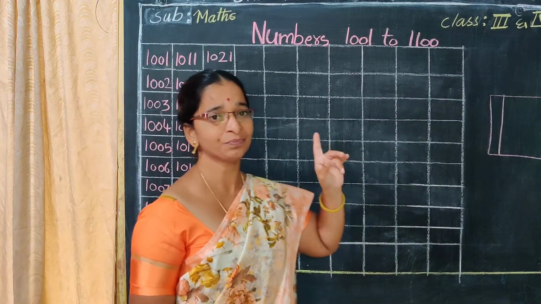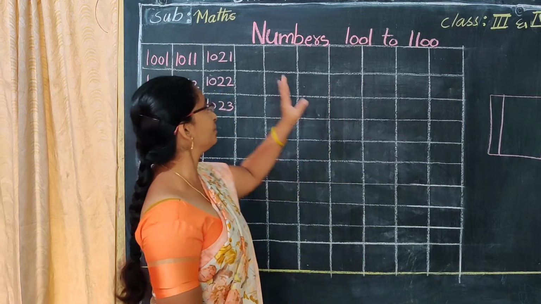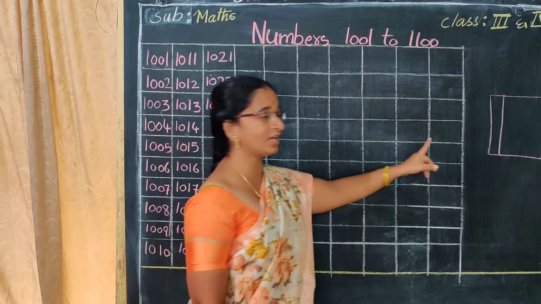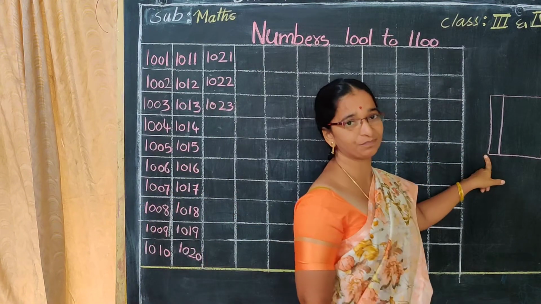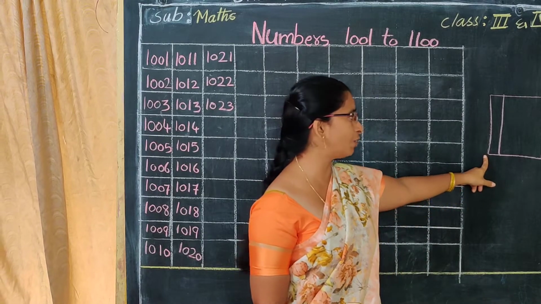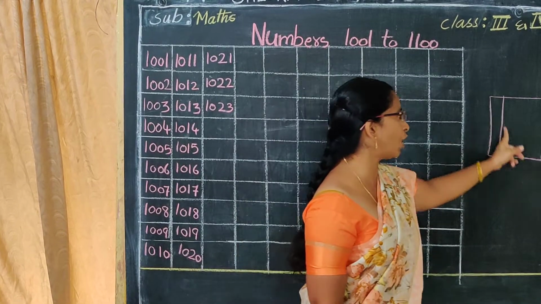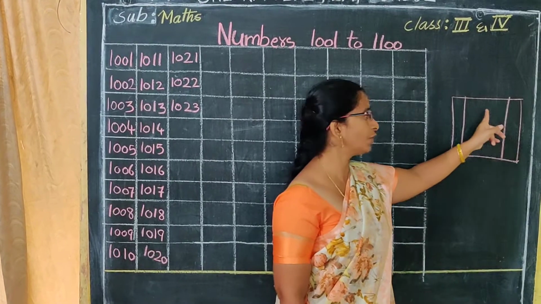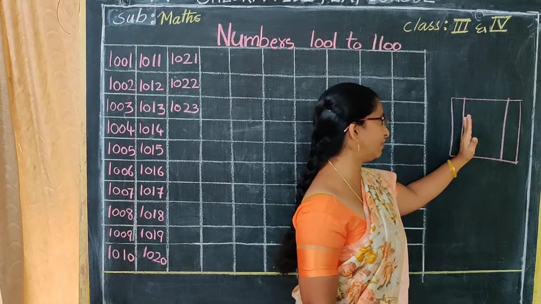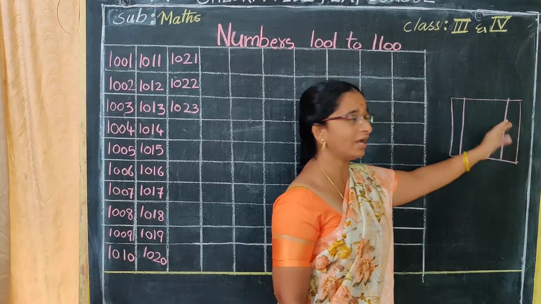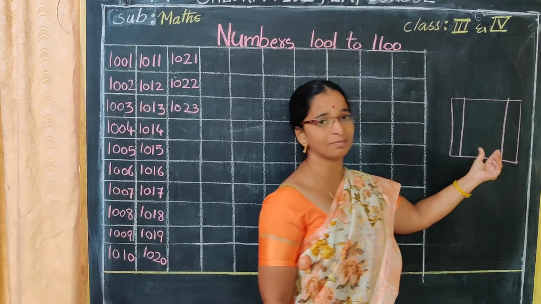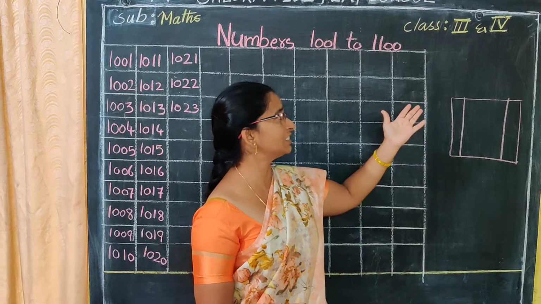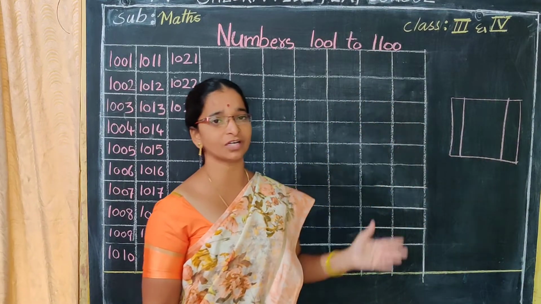I am taking the class, so children please go through that. For 4th class children we have given the plain notebooks. In these plain notebooks you draw the lines: one line on the left side and one on the right side. In the middle you start writing the numbers. For 3rd class children, you already have the check rule, so you follow the check rule.